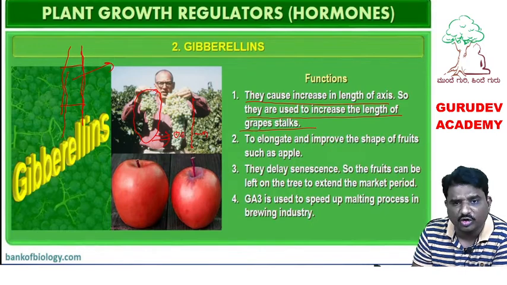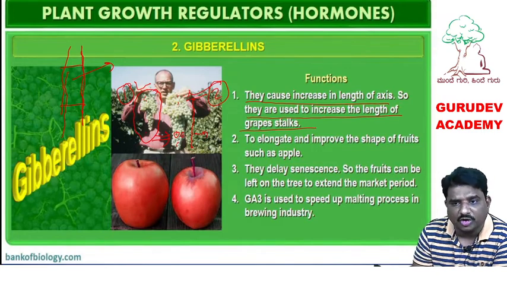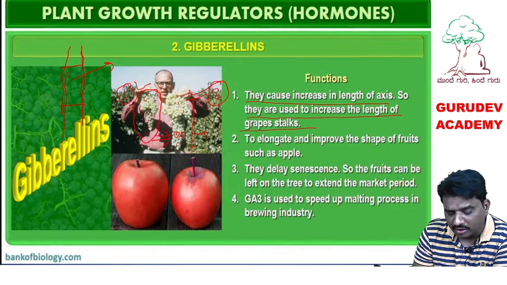In this diagram you can observe the person in this hand is holding shorter grape stalks, and in this hand he is holding longer grape stalks. The longer grape stalks are because of the treatment called gibberellin. If the grape stalk is longer, the number of grapes is also more.